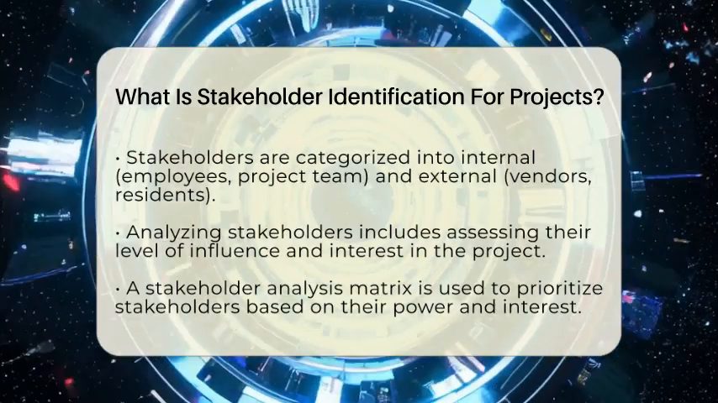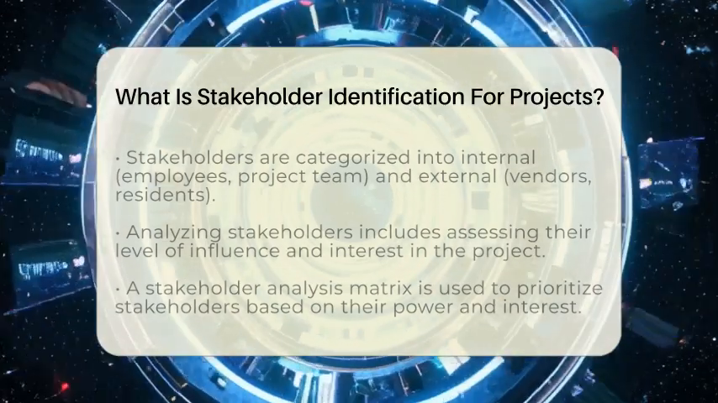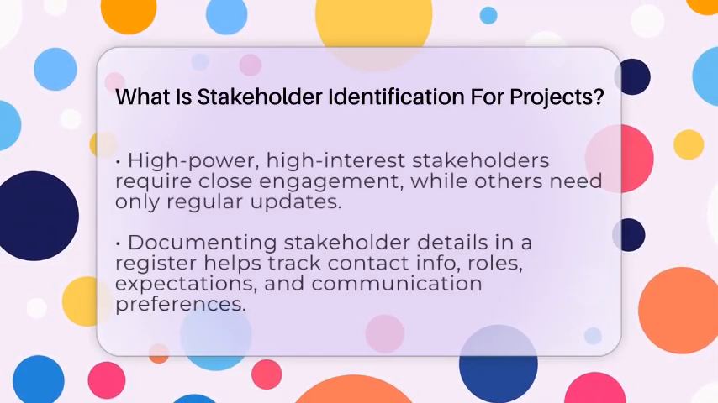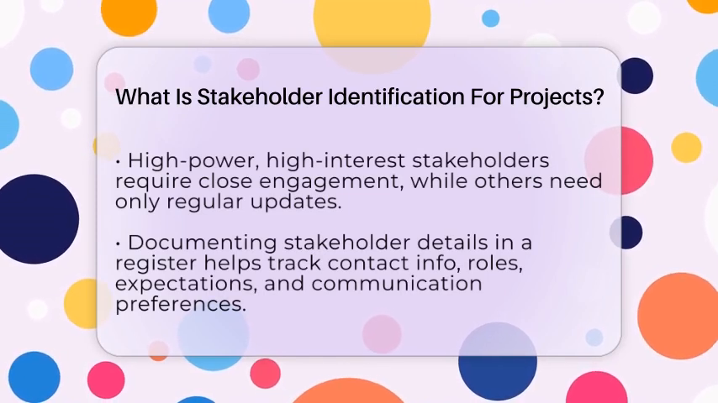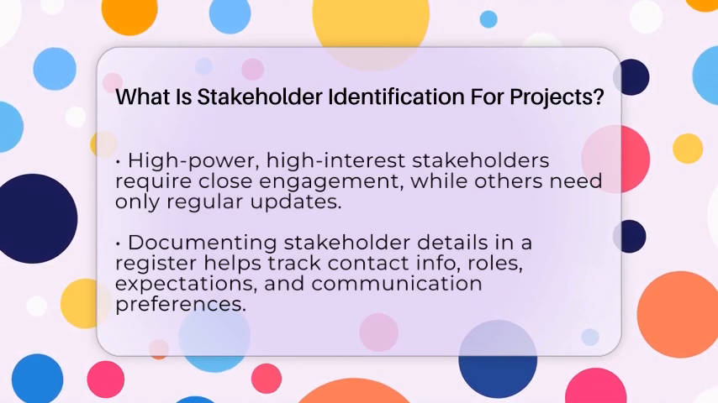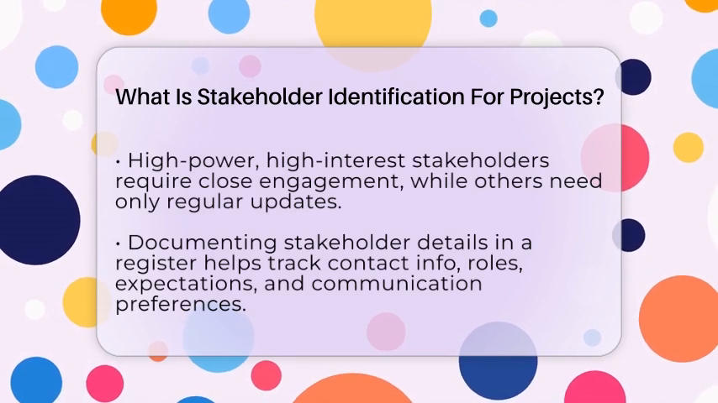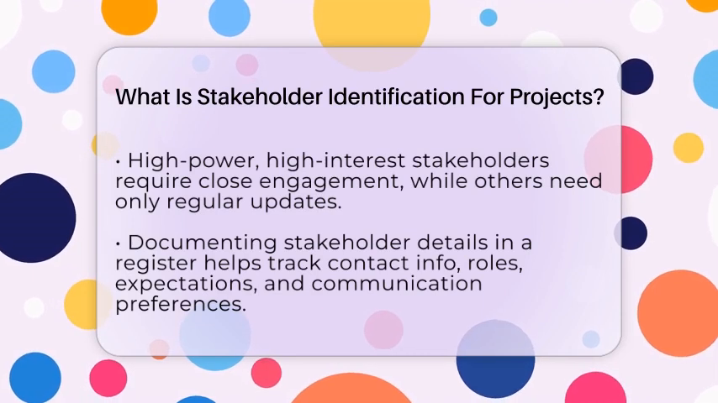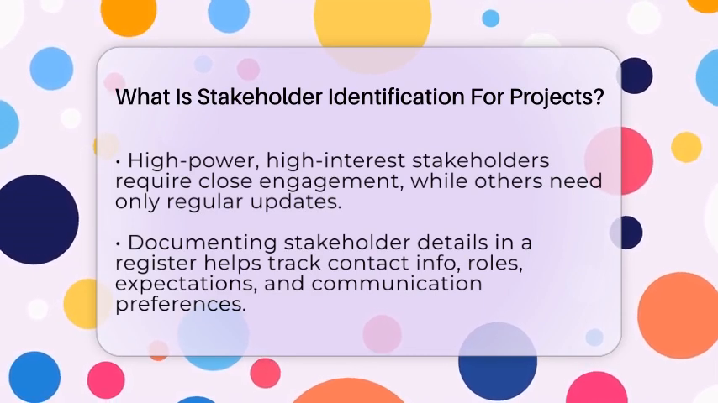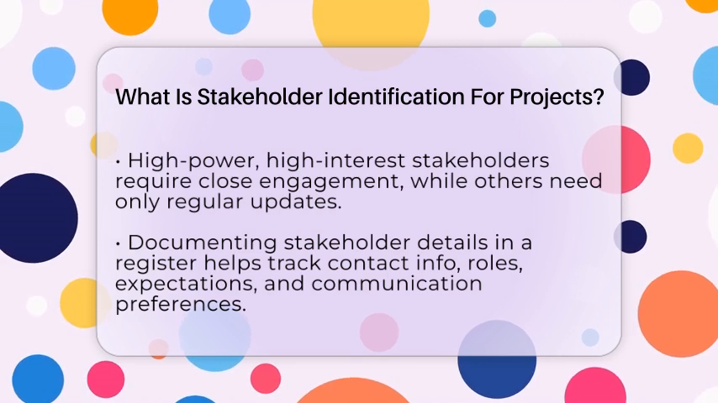Then, you prioritize the stakeholders. Using a simple chart called a stakeholder analysis matrix helps. This matrix plots stakeholders based on their power to influence the project and their level of interest. High-power, high-interest stakeholders need your close attention, while those with less influence can be kept informed.